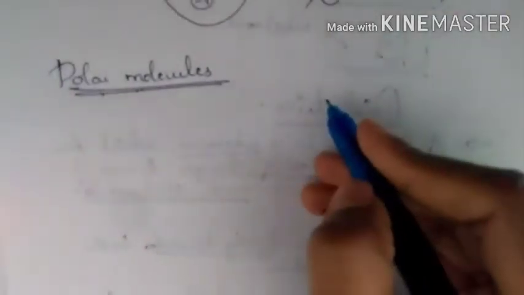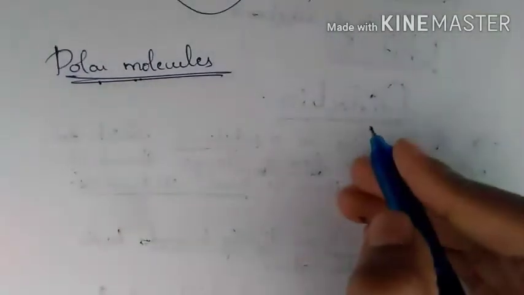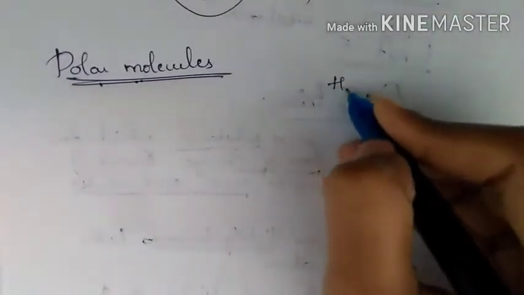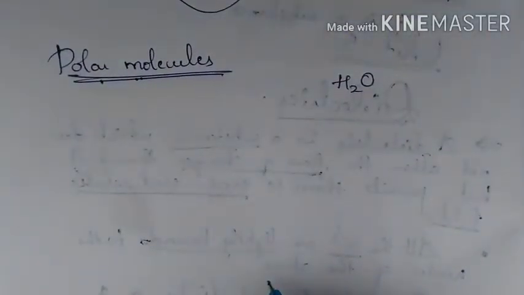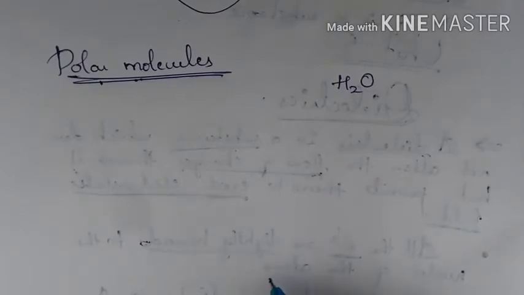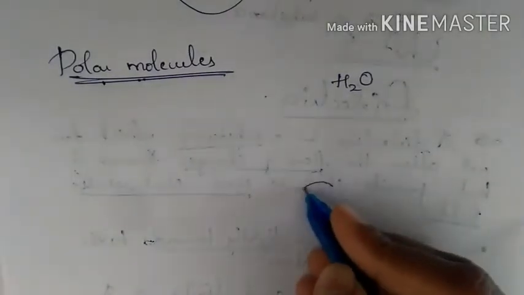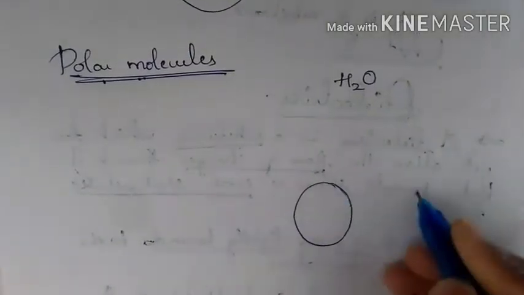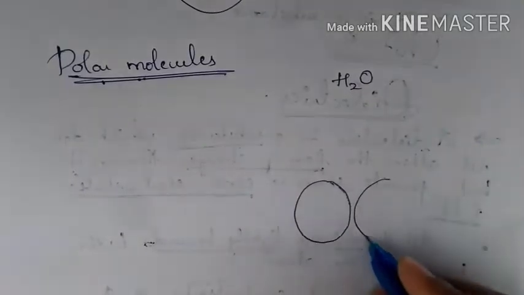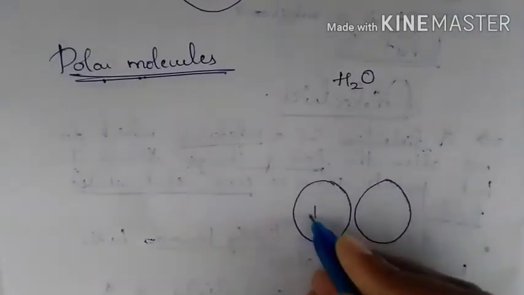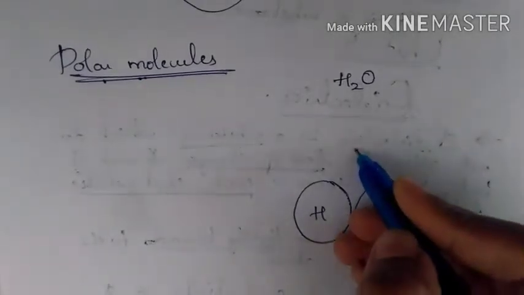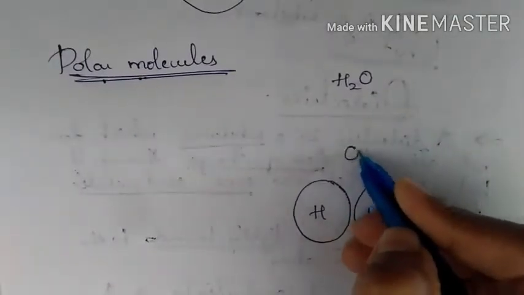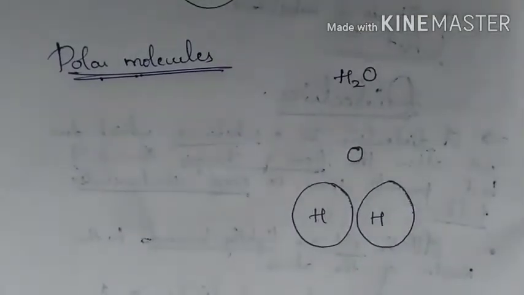So let me draw the diagram. So you have the H2O, water. This water molecule is a polar molecule. If you draw the diagram for water, water has a bent structure wherein two hydrogens are on the lower side and oxygen is on the upper side of the molecule.